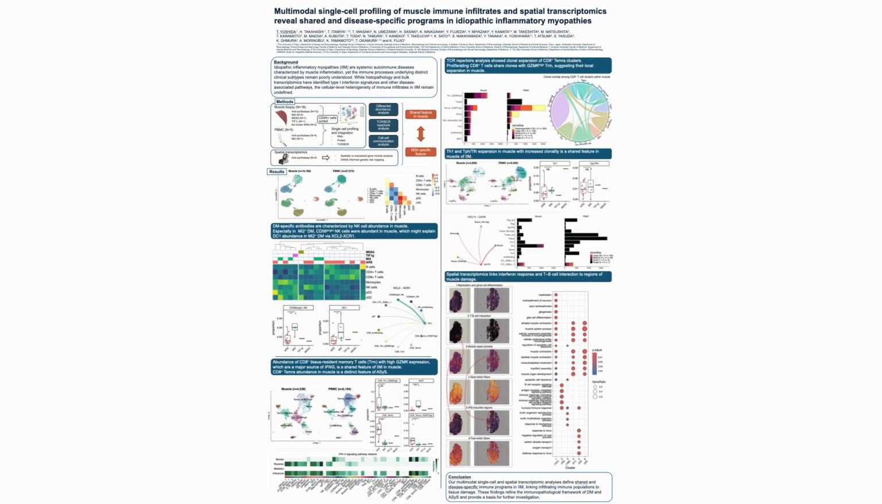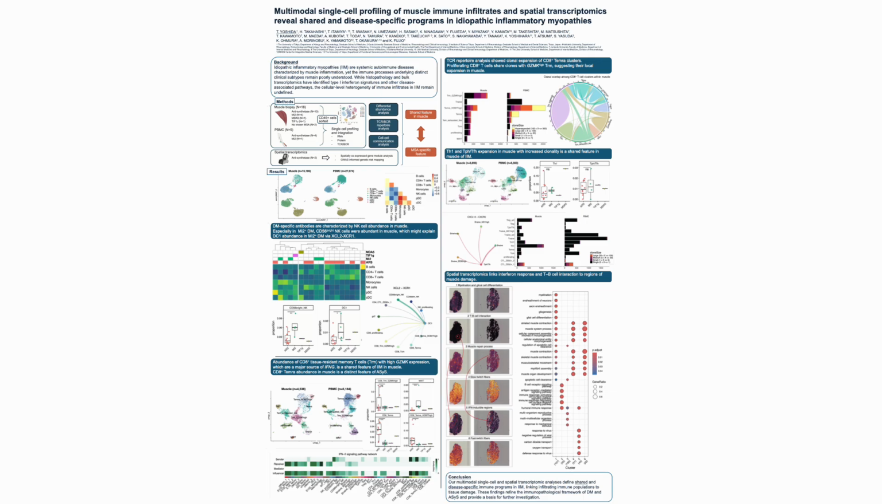Subclustering revealed a population of granzyme K high tissue resident memory T cells characterized by CD69 and CD103 expression. These cells were markedly enriched in muscle, expressed interferon gamma, and showed clonal overlap with proliferating CD8 T cells, suggesting local expansion within the tissue. These cells showed limited variation across IIM subtypes.